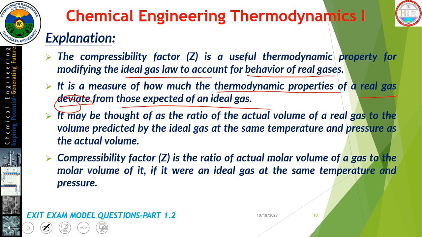It may be thought of as the ratio of actual volume of the real gas to the volume predicted by the ideal gas at the same temperature and pressure as the actual volume. Compressibility factor is the ratio of actual molar volume of a gas to the molar volume of it if it were an ideal gas at the same temperature and pressure.